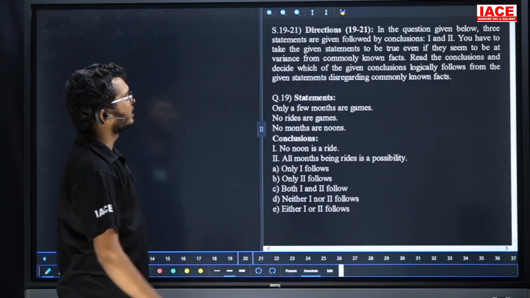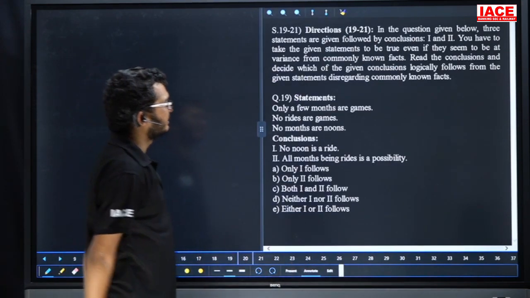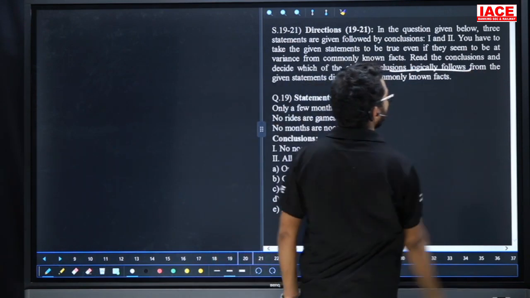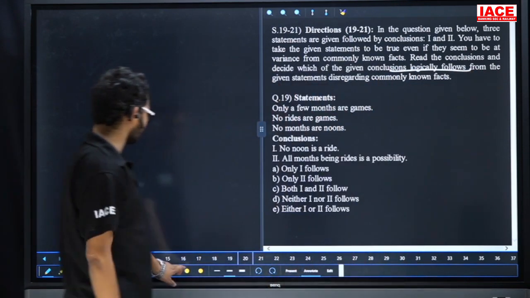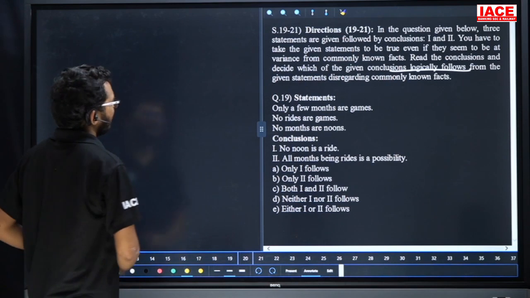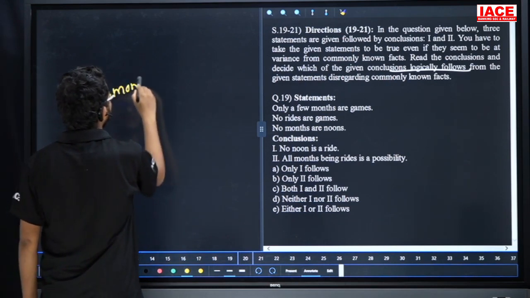Question number 19 to 21. Here again the questions are from syllogism. Given the statements, which of the following conclusions logically follow? Take your first statement: only few months are game. Friends, take care. Months.